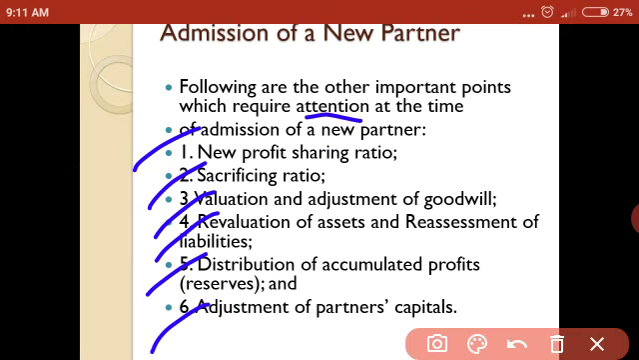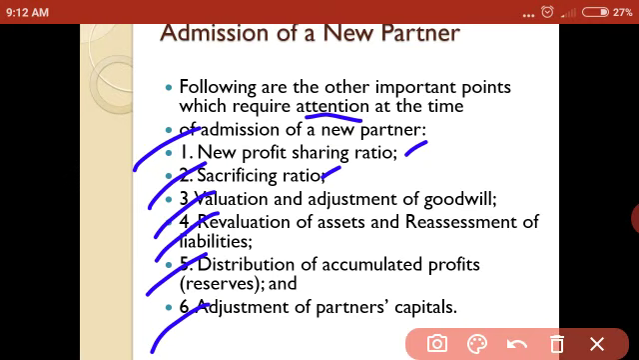So what is the new profit sharing ratio? It is the ratio in which all the partners, old partners including the new partner, decide to share the profit in the future. To distribute the profit in the future, we calculate the new profit sharing ratio. So these ratios should be calculated at the time of admission of a partner. Next, sacrifice ratio. Sacrifice ratio means the ratio in which the old partners contribute, or you can say sacrifice, a share of profit payable to the incoming partner in the future.